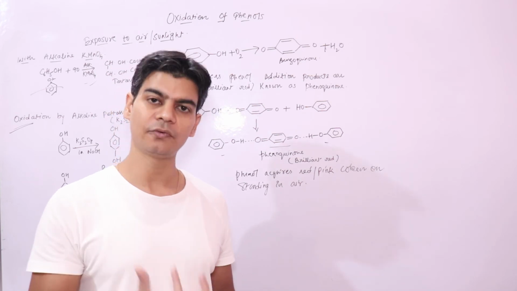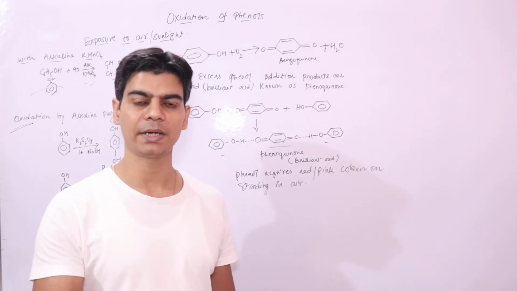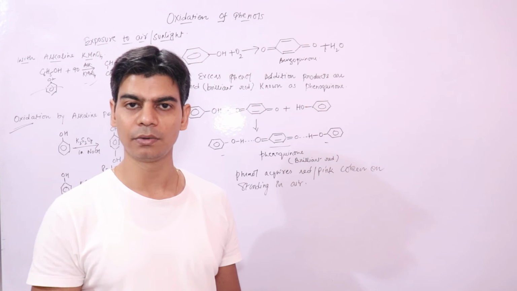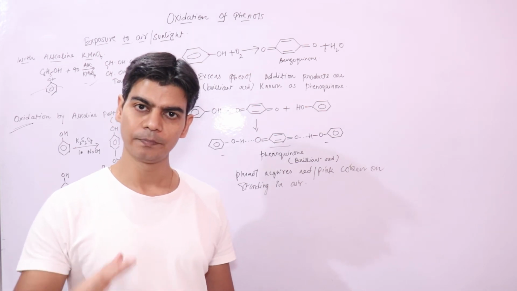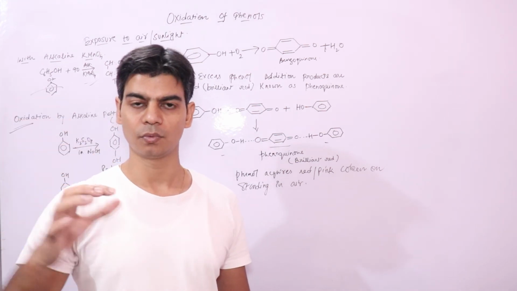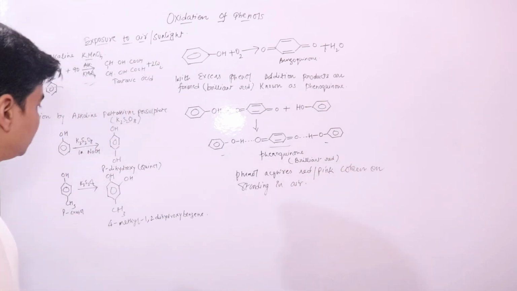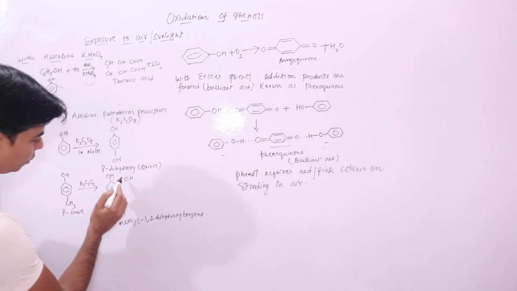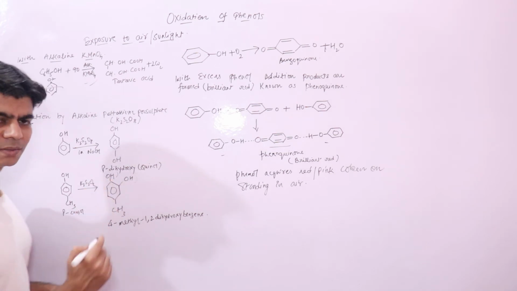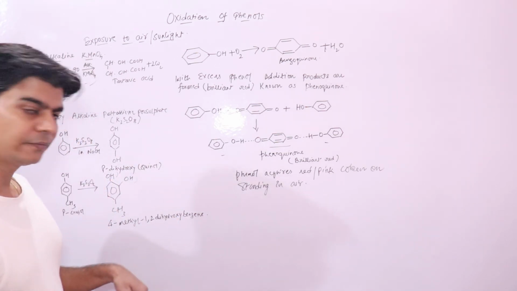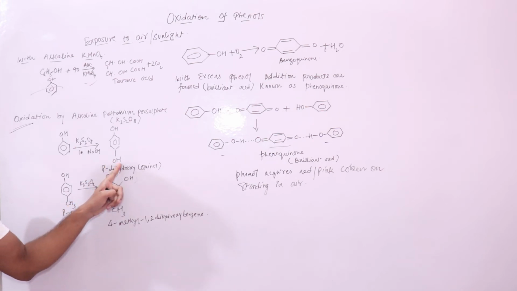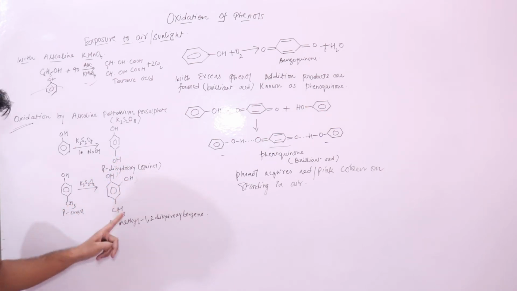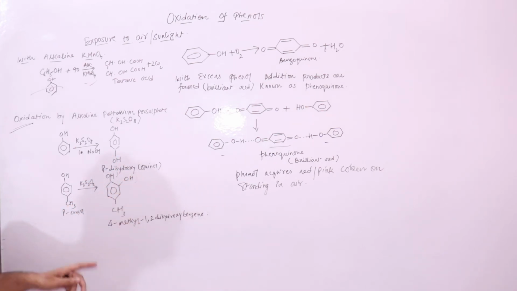Now if your para position is already occupied by some other group, say a methyl group, then this OH group will take the ortho position. Why will it not take the ortho position preferentially? Possibly because of steric hindrance. You have more traffic there that makes the molecule unstable. So it preferentially takes the para position, and if para is occupied, it will take the ortho position.